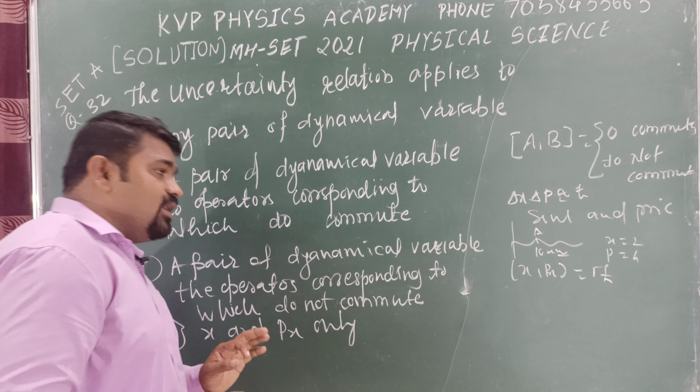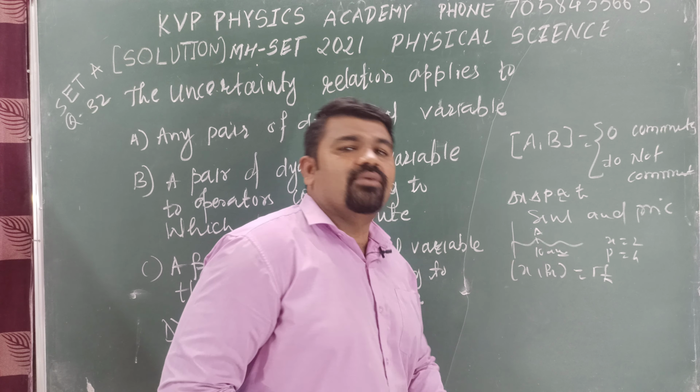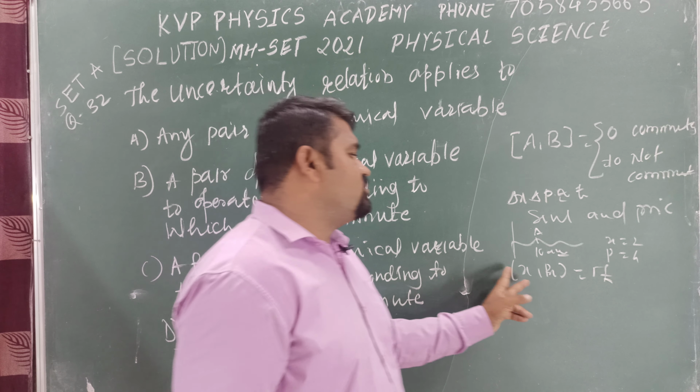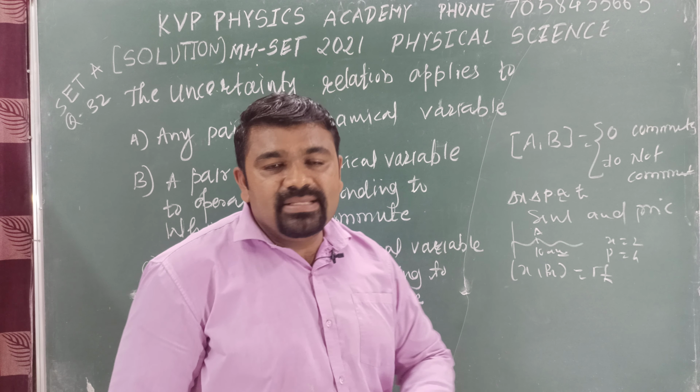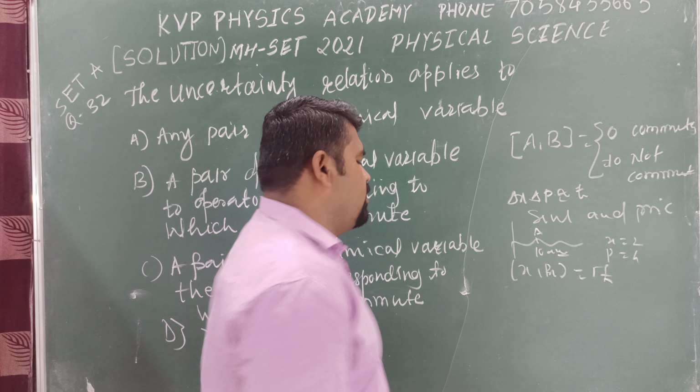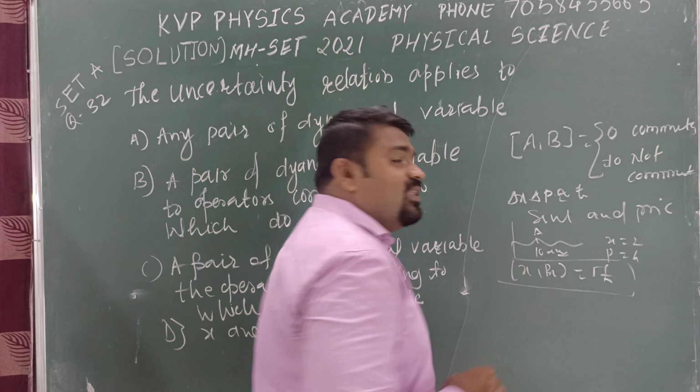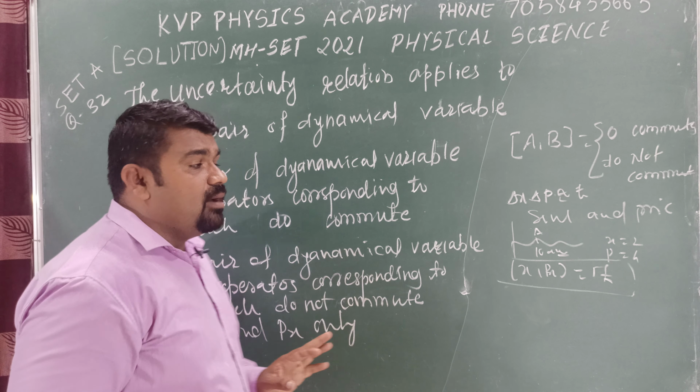Got it? The commutator relation must be not equal to 0. This condition must be satisfied, and only then can we say the uncertainty principle is applicable.